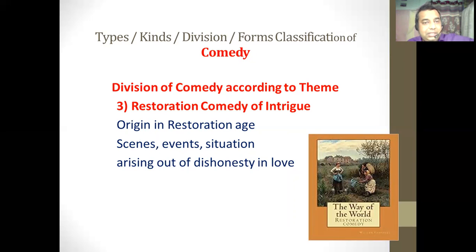So if some comedy has been based on intrigue, on dishonesty in love and life and friendship and all other matters of life, and the drama is written according to that, that type of comedy is called the restoration comedy of intrigue. And the best example is The Way of the World.